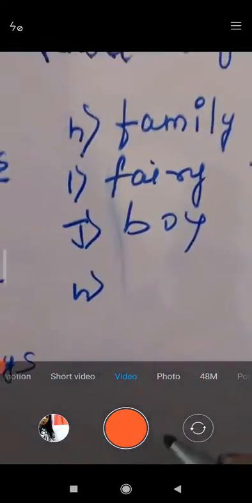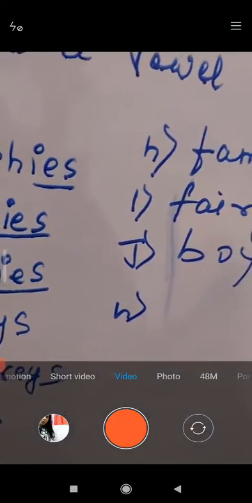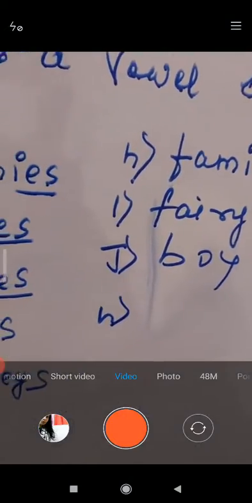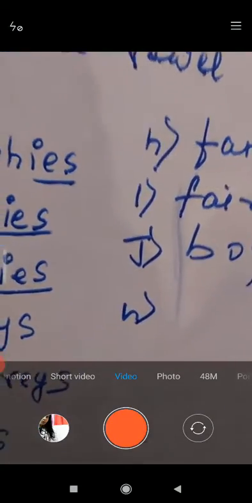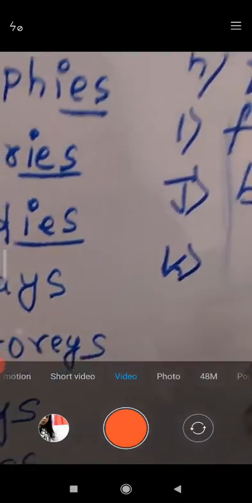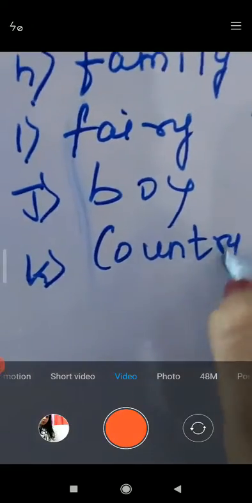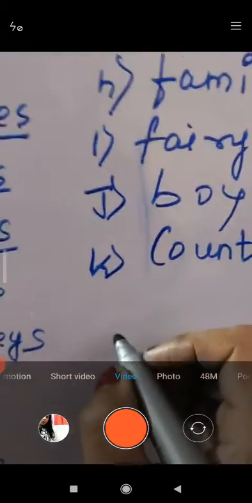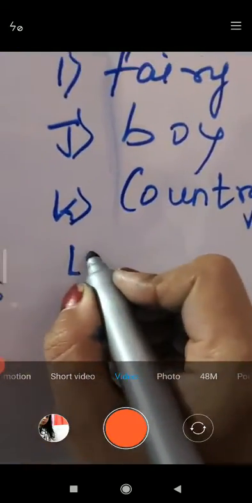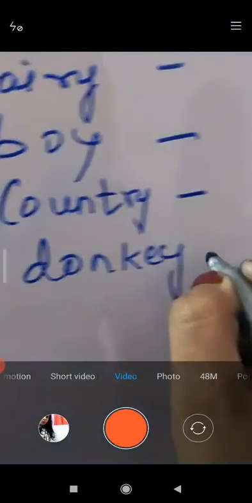After boy, K is country, C-O-U-N-T-R-Y. Now L, what is it? Donkey, D-O-N-K-E-Y. And what to do with it?